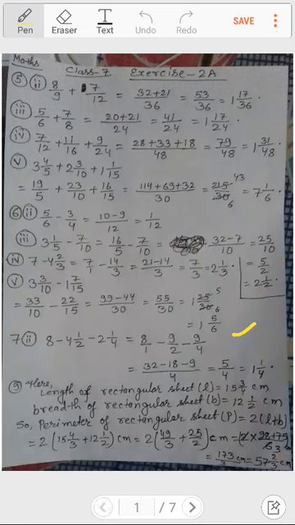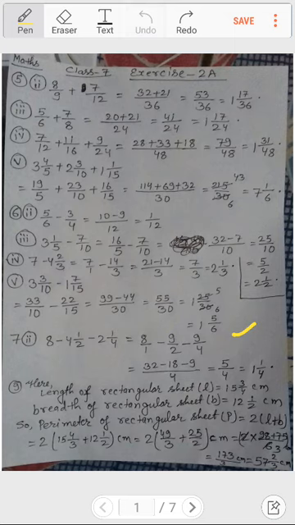Yes, here I have written the length of the rectangular sheet, what it has given, 15 3 by 4 centimeter. Breadth of the rectangular sheet as it has been given is 12 1 by 2 centimeter, in the question it is given. Then I had written, so perimeter of the rectangular sheet P is equal to 2 times (L plus B). This is only the formula. And what we will do, in place of L we will be keeping 15 3 by 4 centimeter, and in place of B we will be keeping 12 1 by 2 centimeter. Centimeter in common we will be writing out, as you can see over here I had written out.